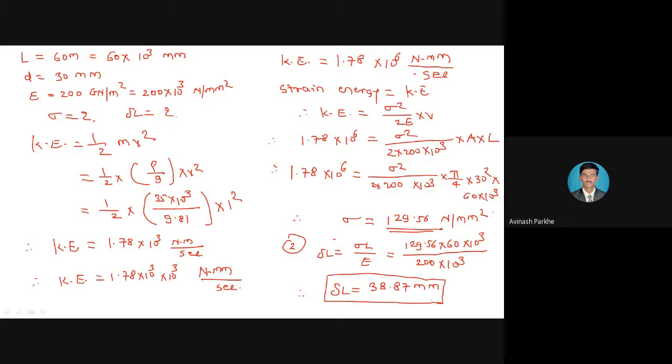This much elongation will take place in that lift. This elongation represents the elongation of the wire rope due to the sudden jump, which is 38.87 mm.